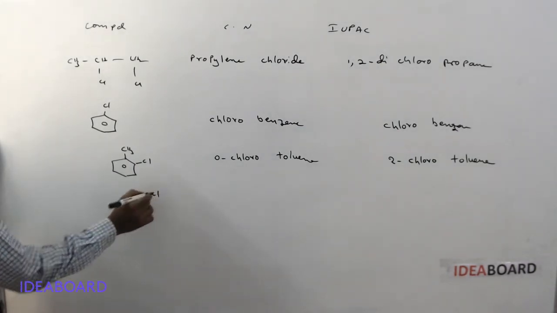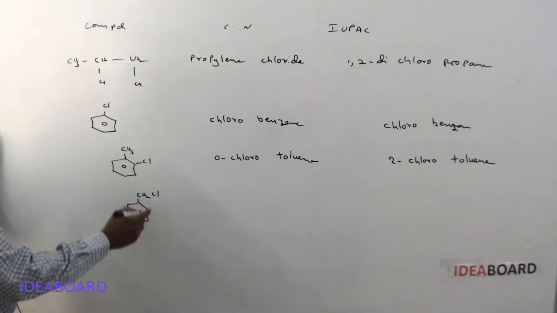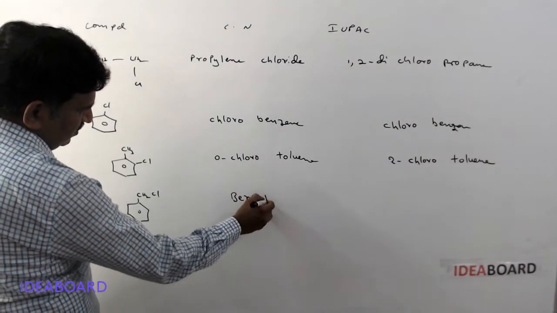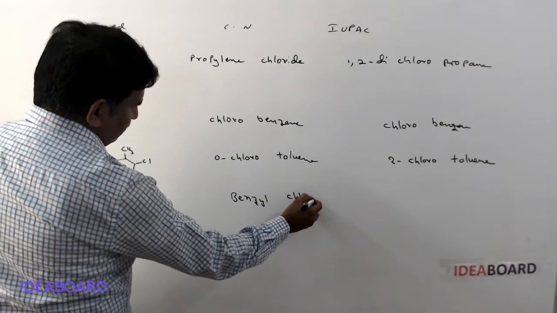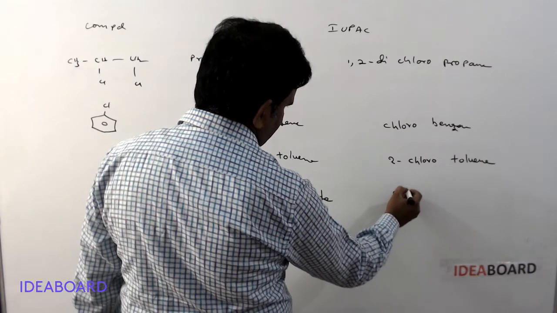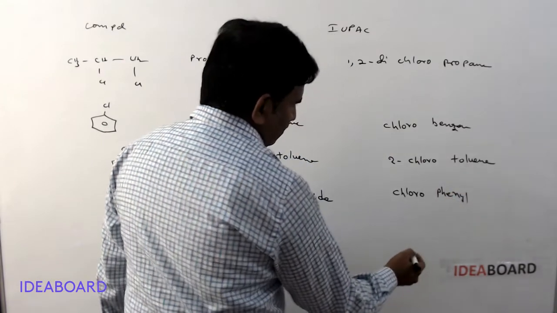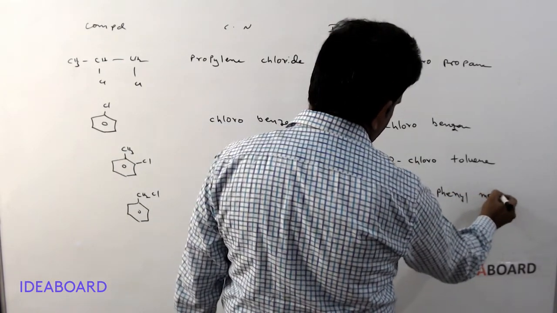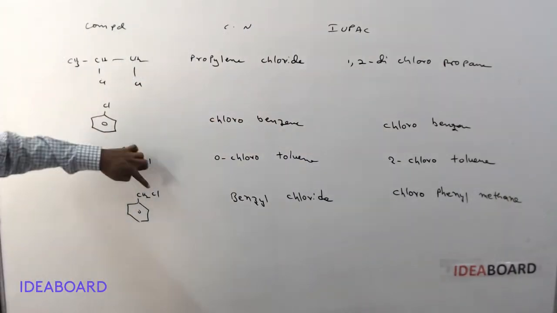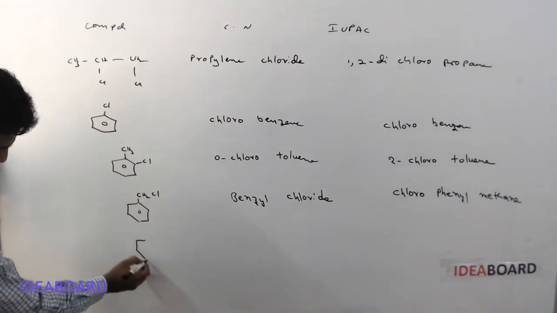And suppose you are having CH2 and it is Cl, then this carbon becomes the parent chain, with the phenyl group and chlorine as prefixes. Okay, the common name of this compound is benzyl chloride. The IUPAC name is chlorophenylmethane. So the phenyl group becomes a prefix and the chlorine becomes a prefix, and this becomes the parent chain.